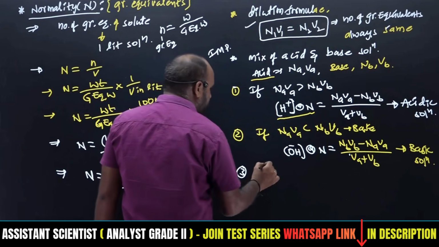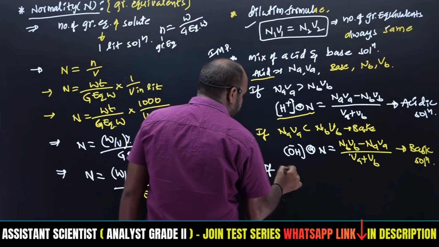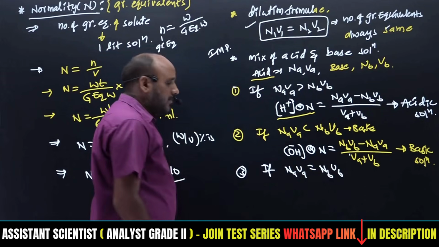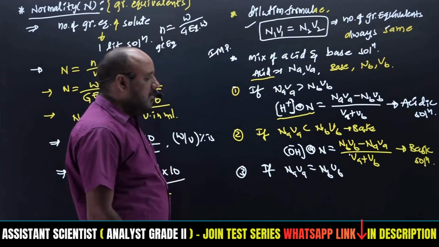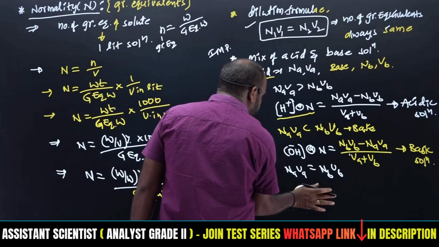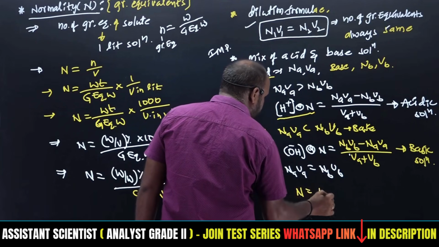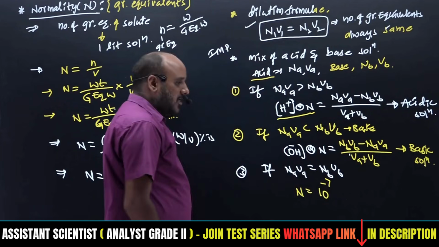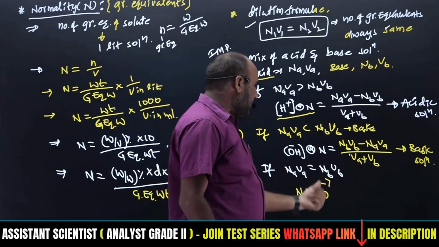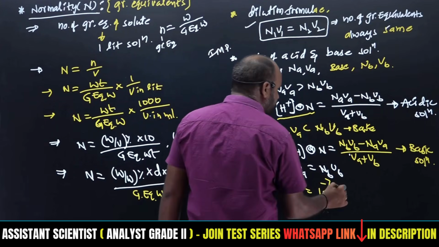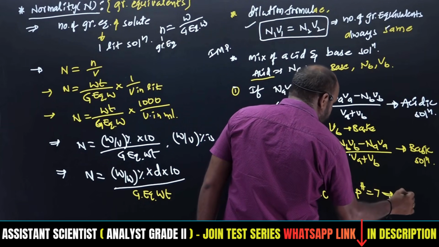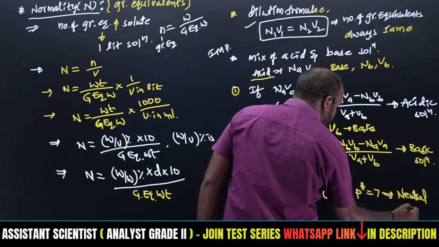Third condition, right? If NaVa is equal to NbVb, now the concentrations of both are the same. What about the resultant concentration? The resultant normality will be 10 to the power of minus 7 only, because NaVa minus NbVb becomes zero. These both are the same, therefore the concentration will be equal to 10 to the power of minus 7. Therefore pH is equal to 7. Therefore such a solution is a neutral solution.